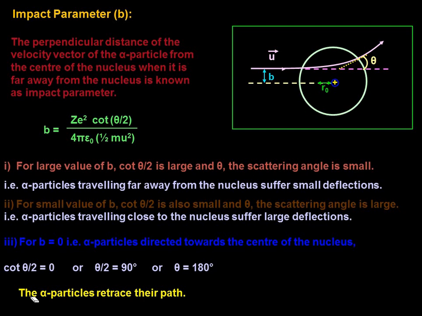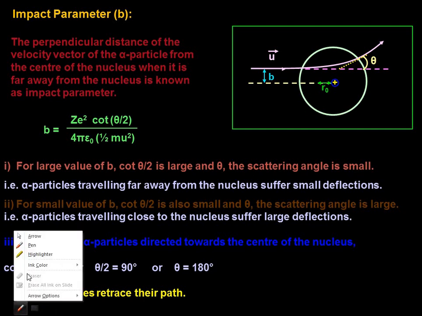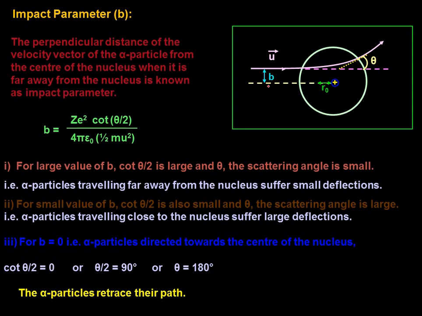Coming to the next one, for small impact parameters, if b is very small, which means if this distance is very small, then in that situation the repulsive force is large and the alpha particle is scattered through a larger angle. Obviously, imagine if b becomes 0, there is a maximum scattering which is nothing but 180 degrees. Did you notice that? Earlier we have already seen it in the experimental setup. Now for a head-on collision, when the alpha particle goes for the straight collision with this, b equals 0. In that situation, what happens to the value of theta? It's obviously 180 degrees.